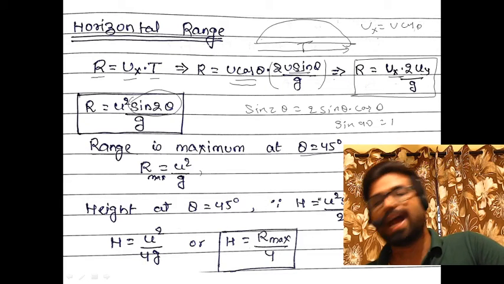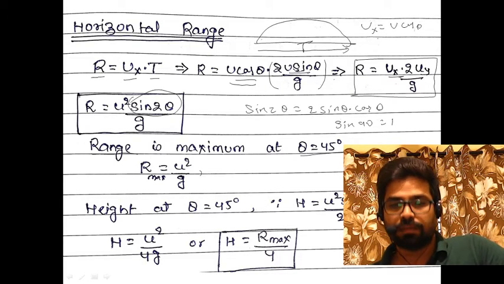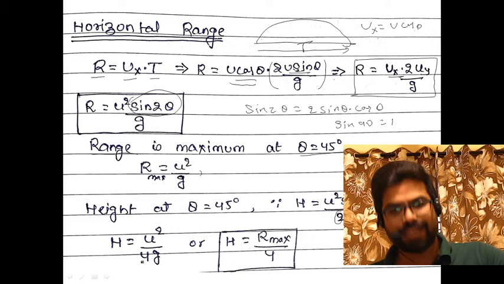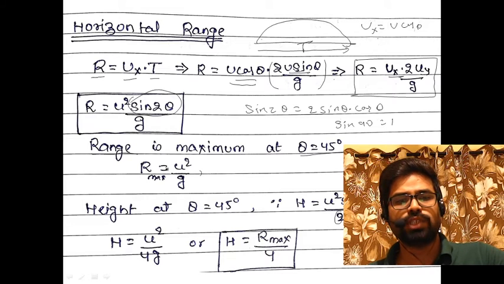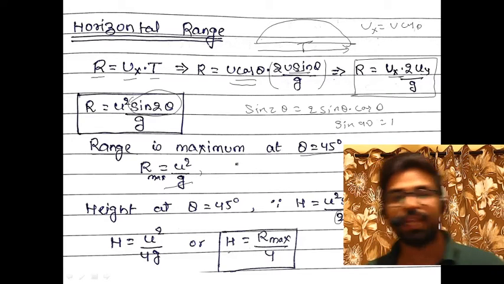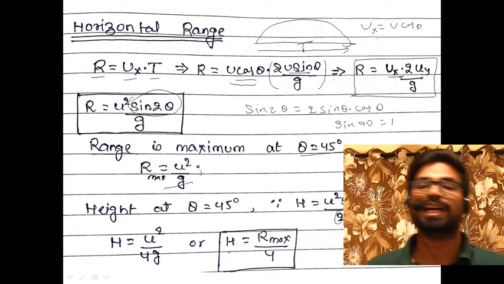So if we square it, it will become 1 by 2. Bottom there is also 2. So height will be equal to u square upon g divided by 4. U square upon g is range maximum. So height is equal to range maximum by 4. These are the 3 expressions for range.